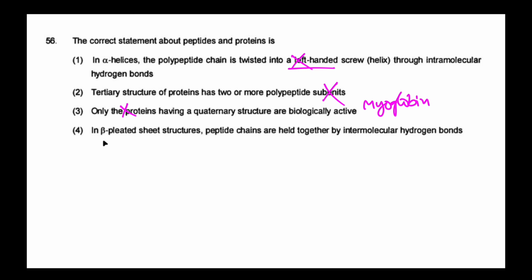The fourth option is: in beta-pleated sheet structures, peptide chains are held together by intermolecular hydrogen bonds. In beta sheets, the hydrogen bonds form between different peptide chains, or between different parts of the same chain far apart. But in alpha helix, the hydrogen bonds are intramolecular. So the correct option is option 4.